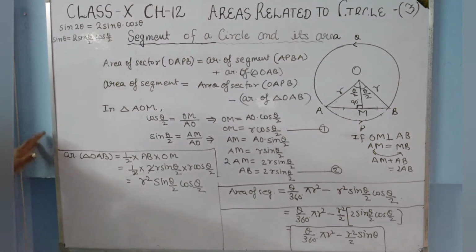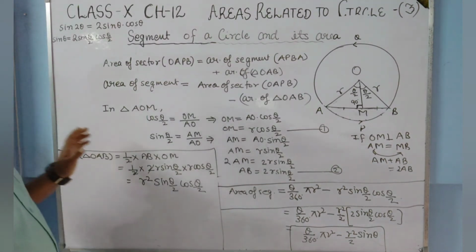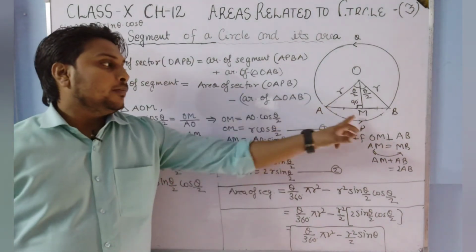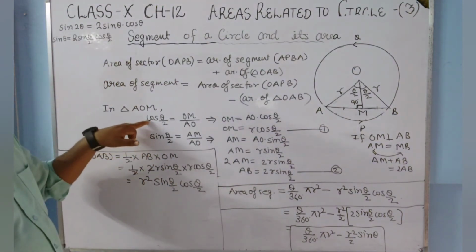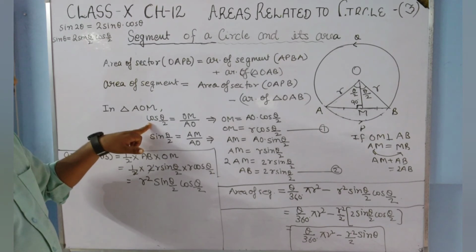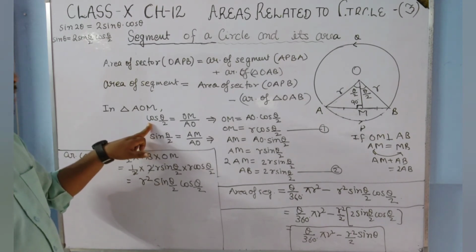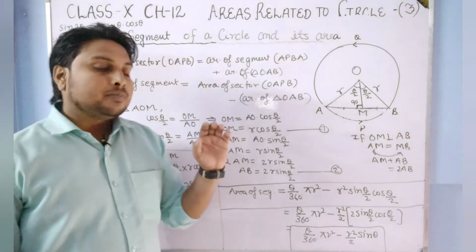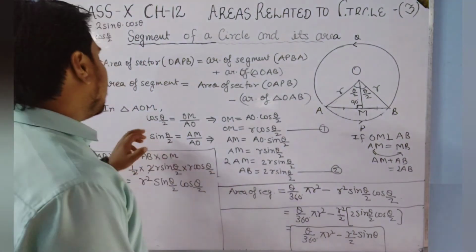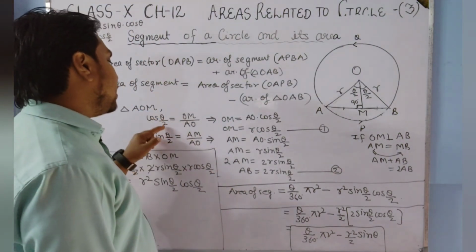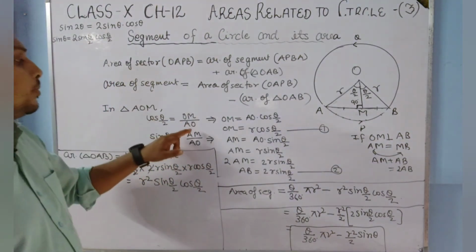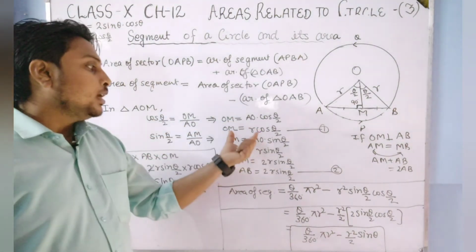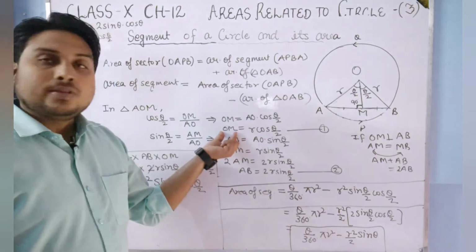Now in triangle OAM, to find the height, we have applied the relation of cos theta. So cos theta by 2, cos theta is what? Base upon hypotenuse. Here the angle is theta by 2, so that is why it is cos theta by 2, base upon hypotenuse, and from this we have found the length of OM.